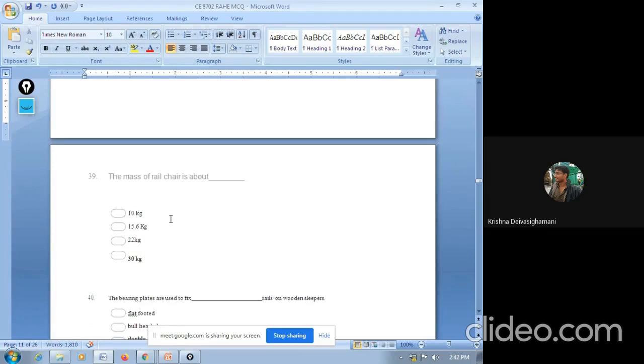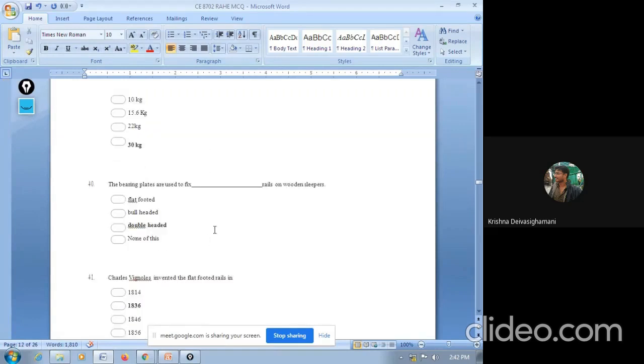Next question. The mass of a rail chair is about: 10 kg, 15.6 kg, 22 kg, 30 kg. The answer is 30 kg. The mass of a rail chair is about 30 kg. Next question. The bearing plates are used to fix which rails on wooden sleeper: flat-footed, bull-headed, double-headed, none of these. The bearing plates are generally used to fix double-headed rails. Remember that the bearing plates are generally used to fix double-headed rails in wooden sleeper.